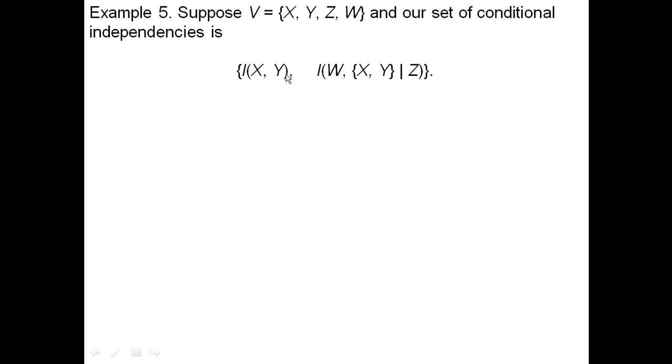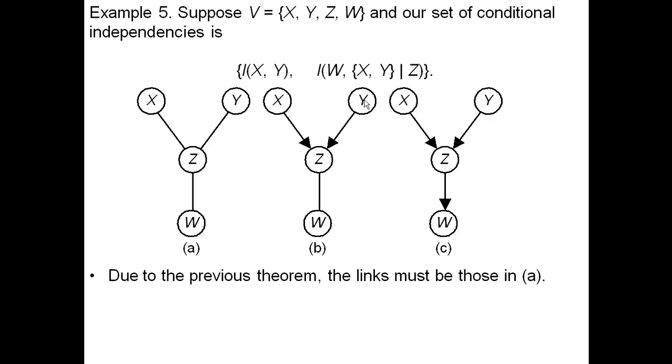Suppose we have four variables now, and we have X and Y independent, and W is independent of both X and Y conditional on Z. And these are all the conditional independencies. By that theorem, the links must be those in A. X and Z are not independent given any other variables, so there has to be an edge between X and Z. Y and Z are not independent globally or given any other variables, and same for Z and W. X and Y are independent, so there's no edge between them. W is independent of X, conditional on Z, so there's no edge here. Same thing for W and Y. So these are the edges.